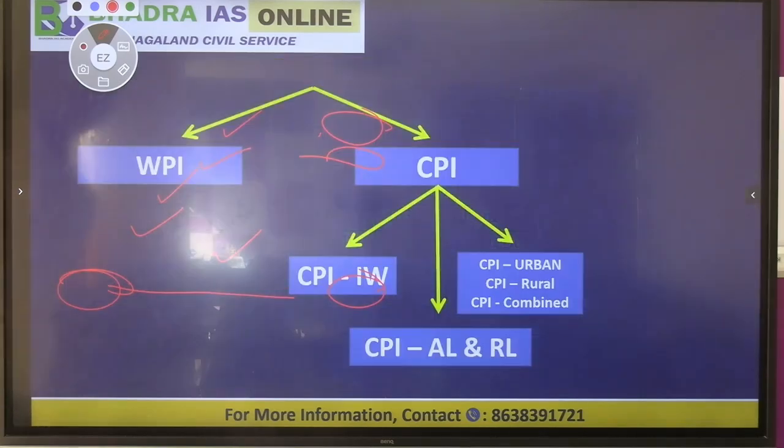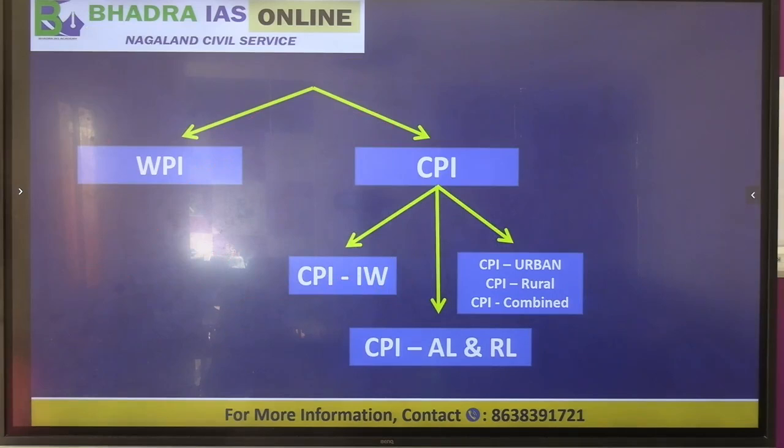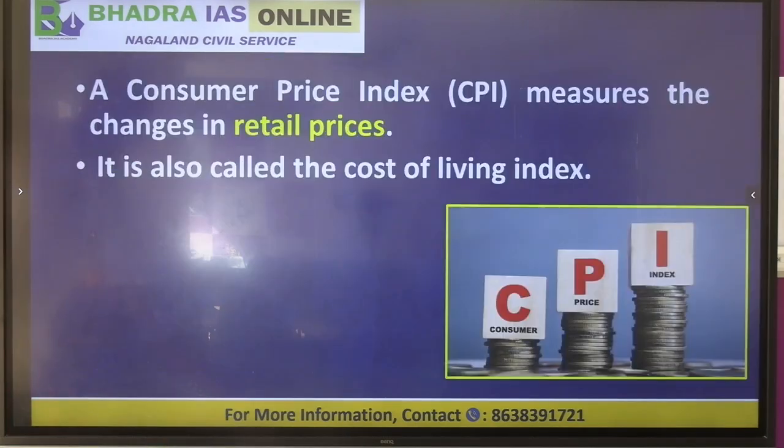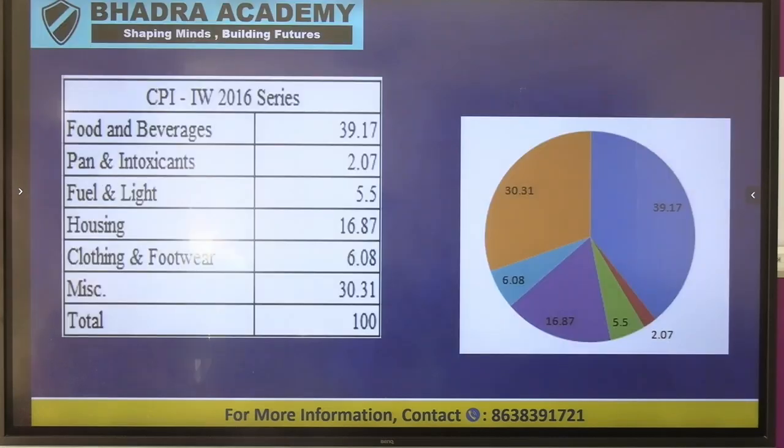In WPI, as I told you, you focus on how many items are there, as I showed you here, and then you look at who is the publishing authority and what is the base year. Now these things are 100% topics which are expected in the prelims exam. And as I told you, for CPI also you need to study the basic features of CPI and the categories of division.